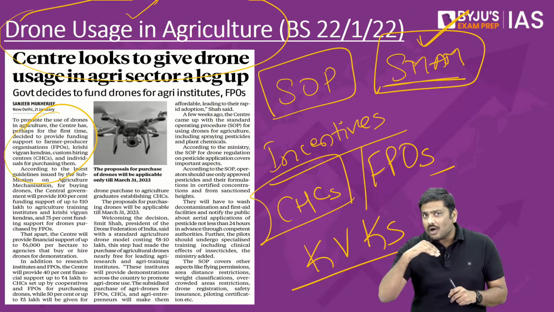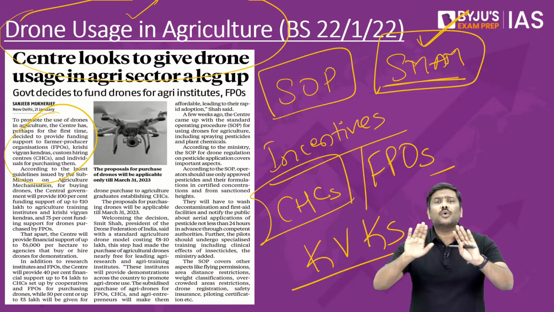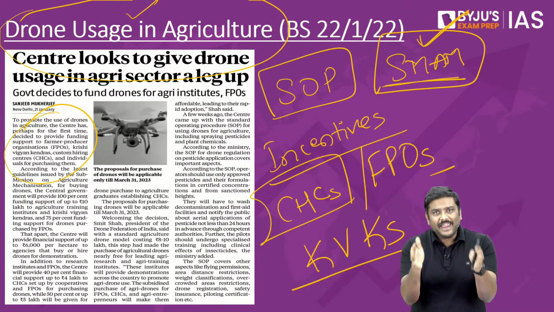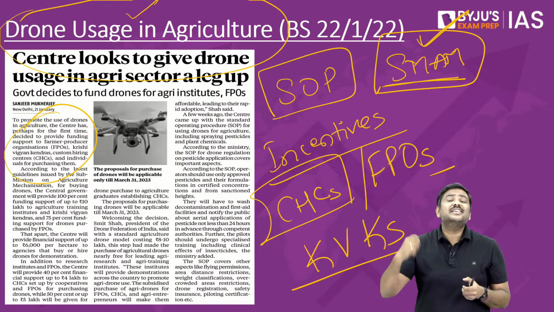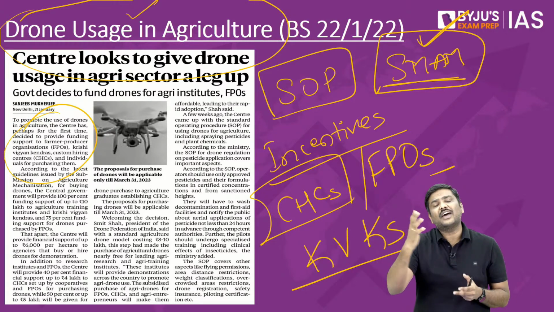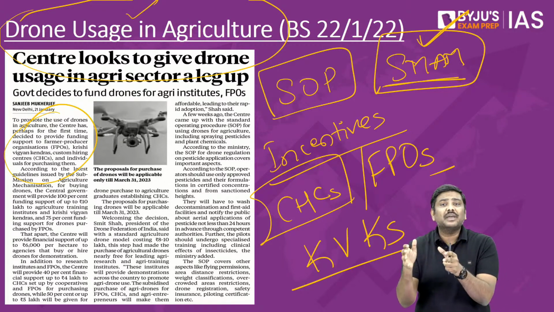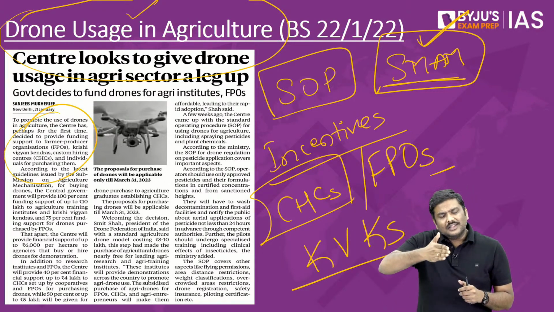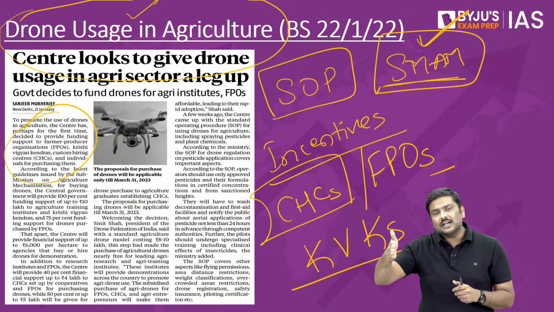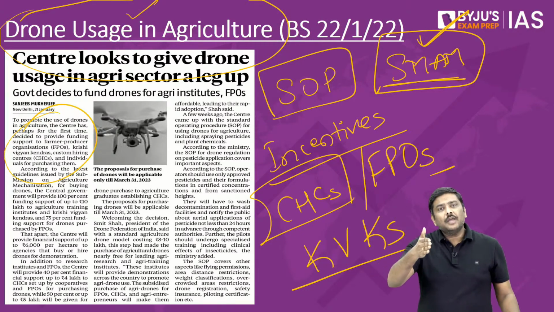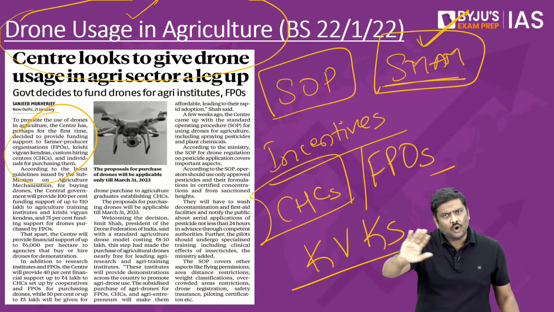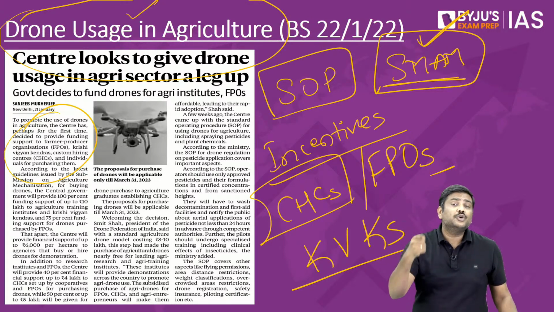Should you mug up all of these incentives? Not required for UPSC. For example, in certain cases, for every hectare where the drone will be used, 6,000 rupees worth of incentive has been announced. In certain segments, 100% of incentives have been announced, etc. So, the amount of incentives announced by the government will vary from one type of stakeholder to another. Should you mug up all of them? Not required. What are the important points you should remember?